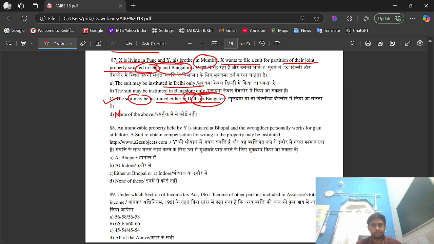Question number 88. An immovable property held by Y is situated at Bhopal, and the wrongdoer personally works for gain at Indore. A suit to obtain compensation for wrong to the property may be instituted: option A at Bhopal, option B at Indore, option C either at Bhopal or at Indore, option D none of the above. The right option is option C, either at Bhopal or at Indore.